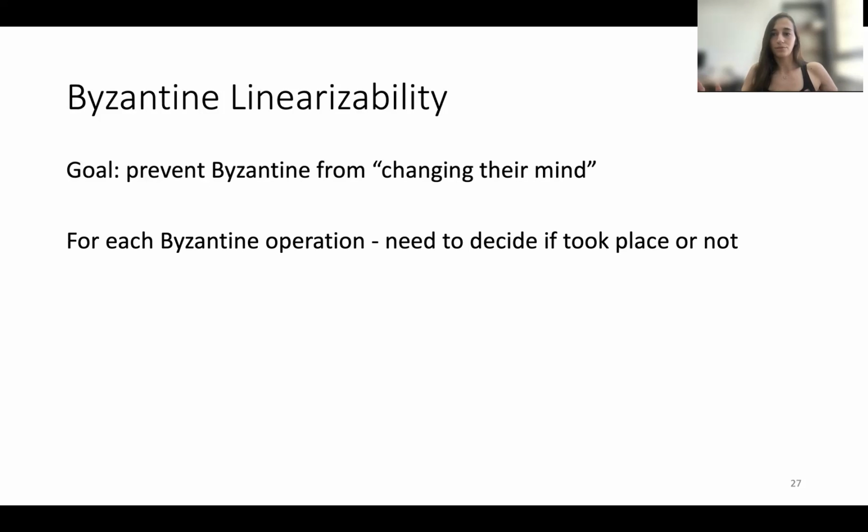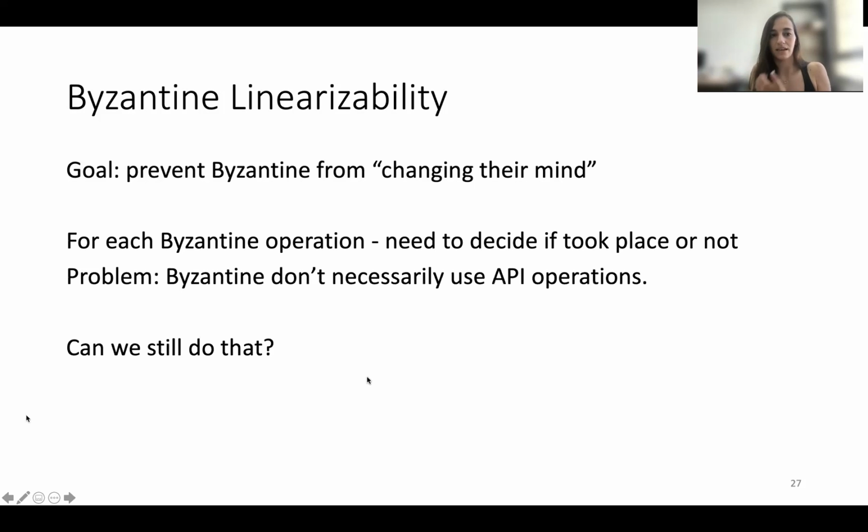What we want to do is to take each Byzantine operation and decide whether this operation took place or not. Was the first transfer operation successful and it is fixed for the rest of the time, or can D regret it? We don't want him to be able to regret his actions.